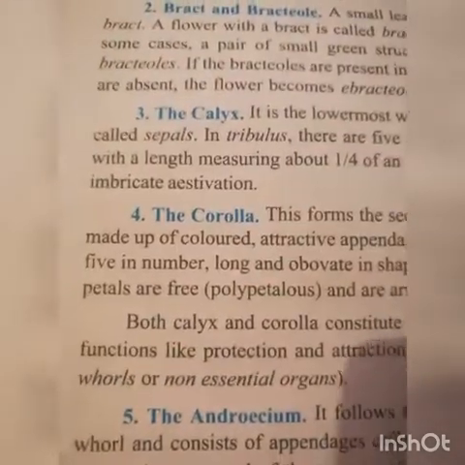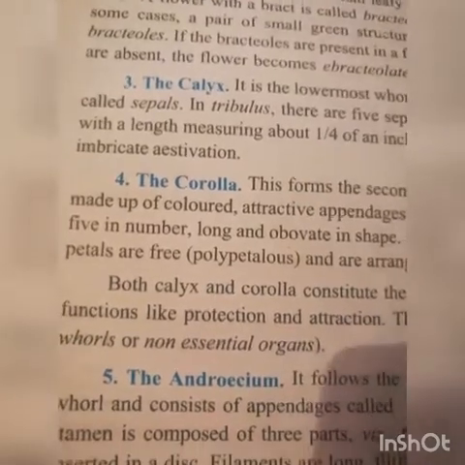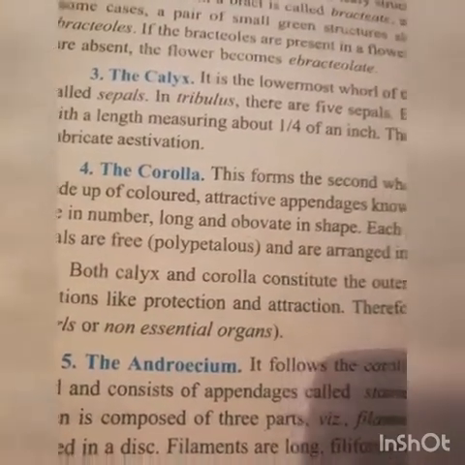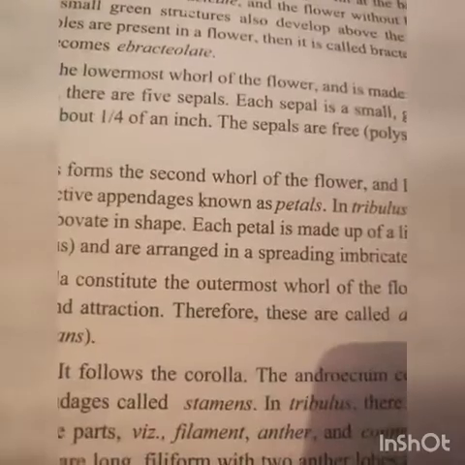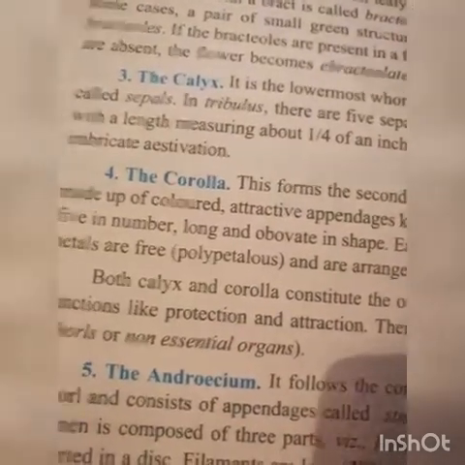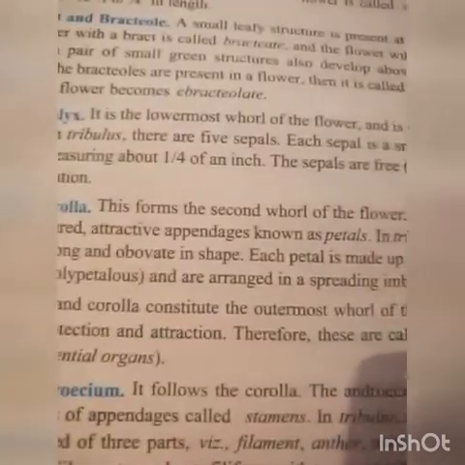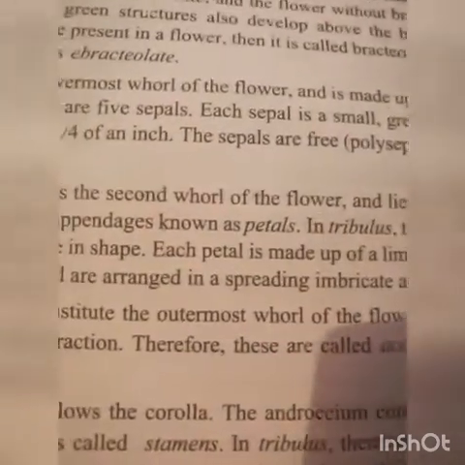In Tribulus, the estivation is imbricate type. Corolla. This is the second whorl of the flower and it lies next to the calyx. Corolla is made up of colored attractive appendages known as petals.